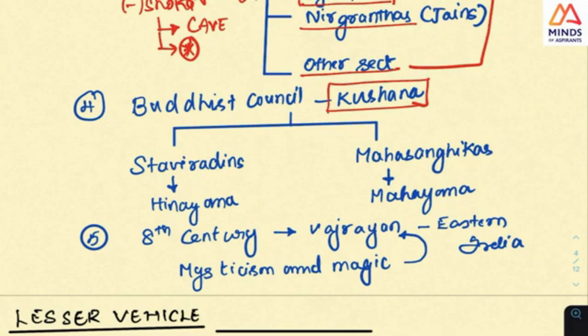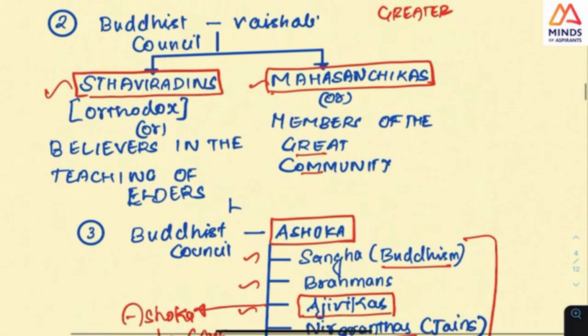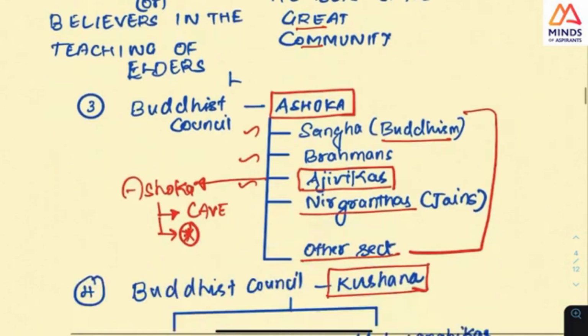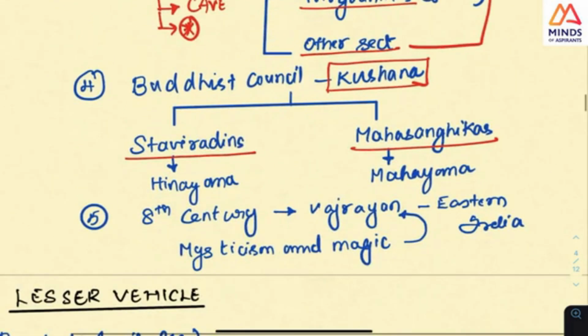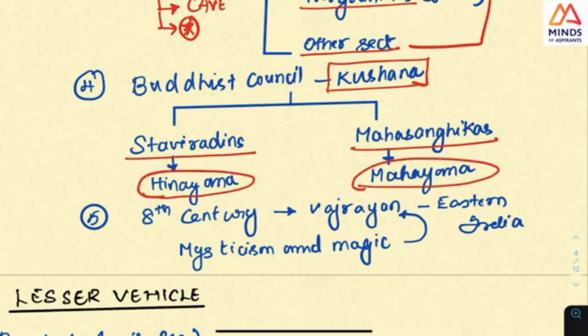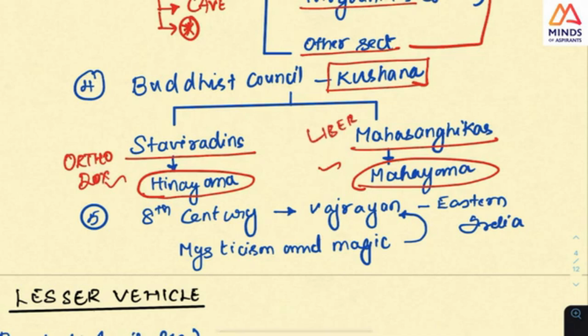In the second council, Staviridins came, Mahasangikas came. So you can check it here, Staviridins and Mahasangikas. But in the fourth council, this becomes Hinayana, which is lesser vehicle, and Mahayana, the greater vehicle. This is the question UPSC will always ask. This is orthodox, and this is kind of a liberal Buddhism.